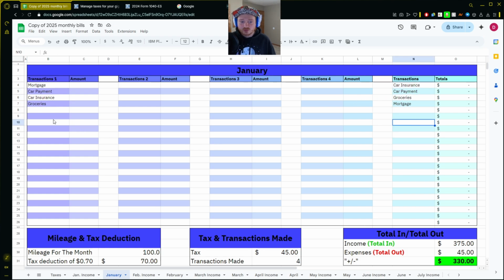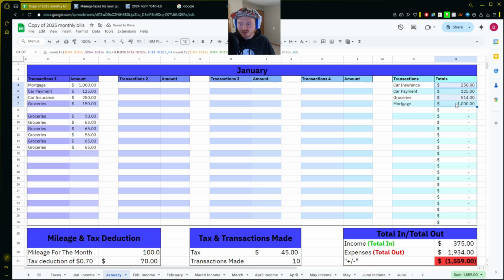This will just paste it once. So for example, if you do groceries multiple times, let's just drag it down to make some more groceries. As you can see, it only prints it once over here and it's just going to tell you the total over here. So let's just put in some numbers. Yeah, so as you can see, it will just bring up the totals.